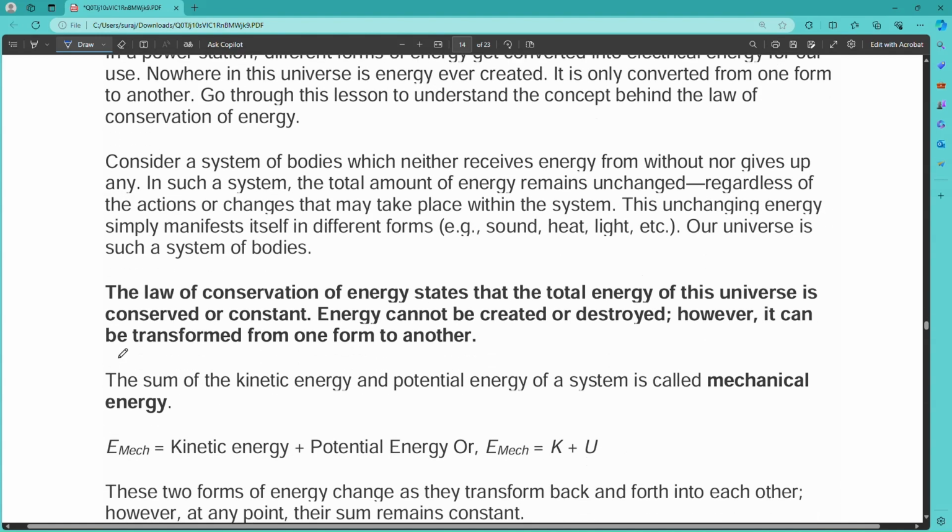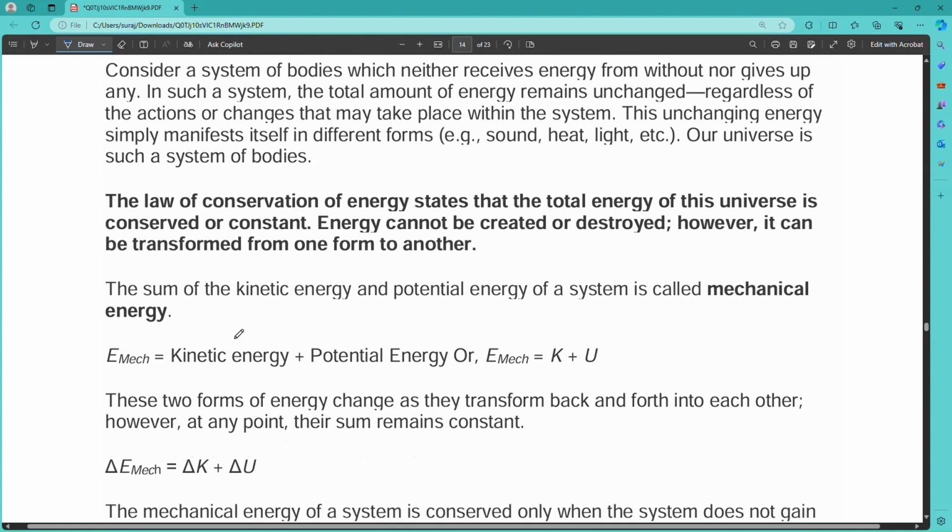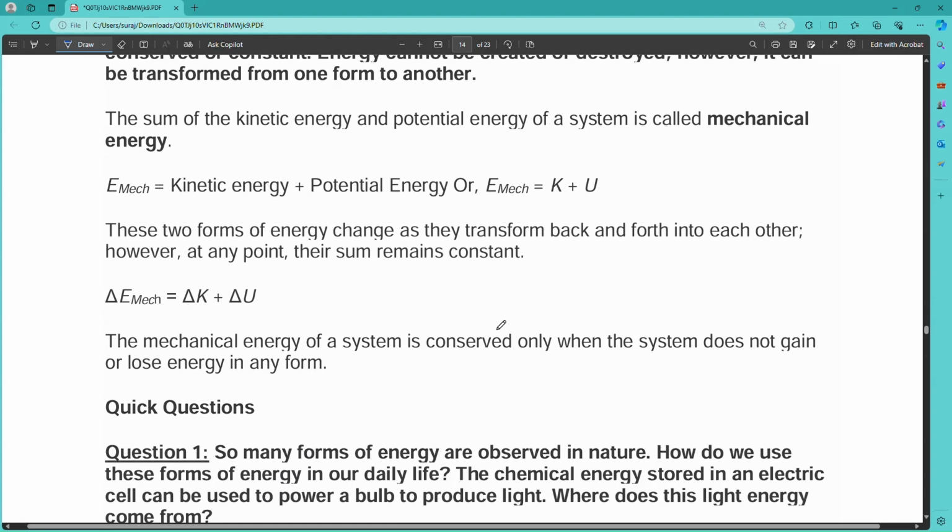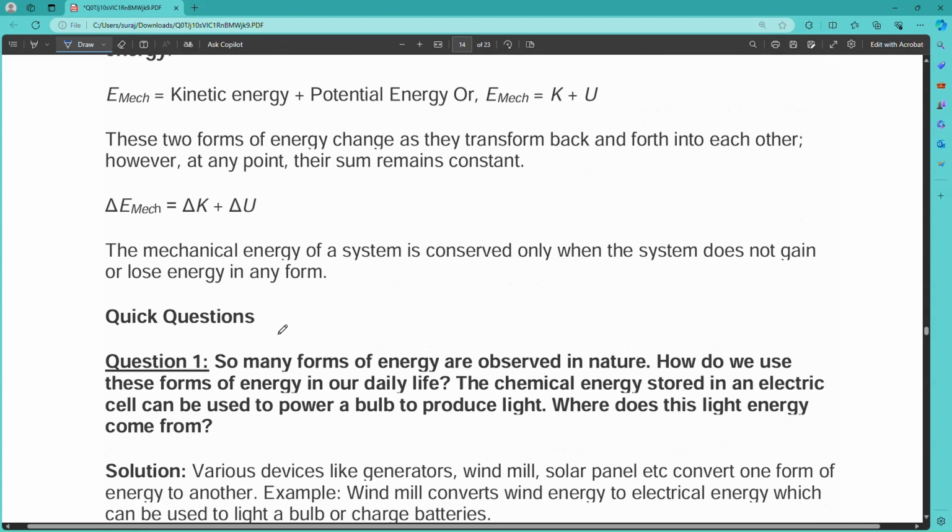We have already stated that the sum of kinetic energy and potential energy of a system is called mechanical energy. So if you add the kinetic energy and potential energy, you get the mechanical energy. In combined form, they are known as mechanical energy, or you can simply state that mechanical energy is divided into two types, kinetic energy and potential energy. So change in mechanical energy equals change in kinetic energy plus change in potential energy.